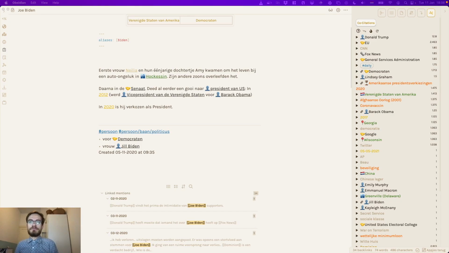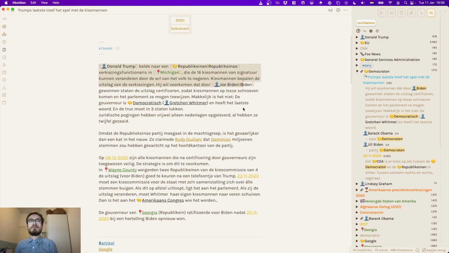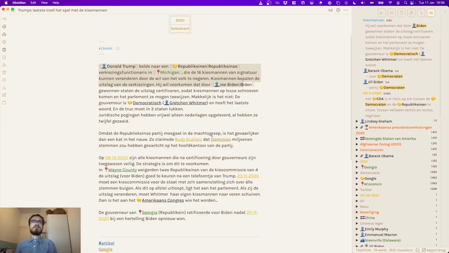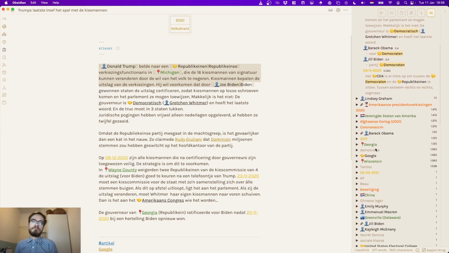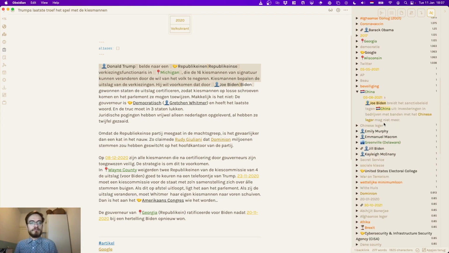One useful feature of graph analysis and also of the other algorithms is the freezing option. If we freeze the graph analysis plugin, it means that if we navigate to a different node, like for example, go here and look at this article about Trump and the election, the co-citation panel will not change, and we can actually keep researching. So for example, we can go here and read a bit about this, and we might wonder, it's pretty tangential, but what is the relation with China? And we go look for where's China, over here, and then here there's something about China and the relation with Joe Biden, etc.